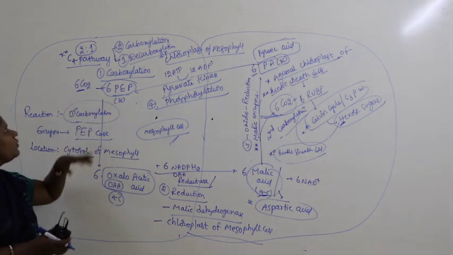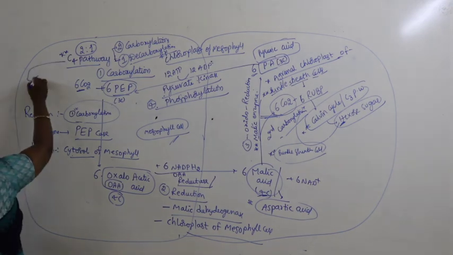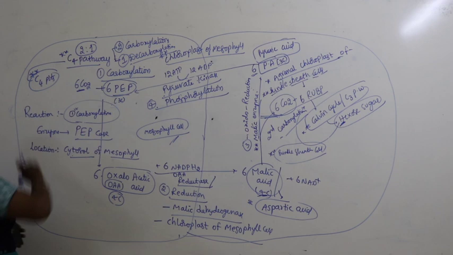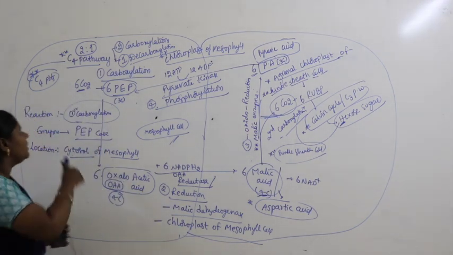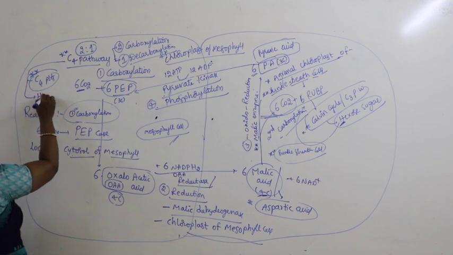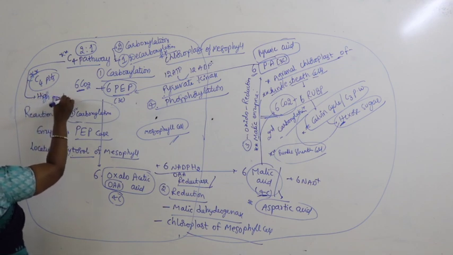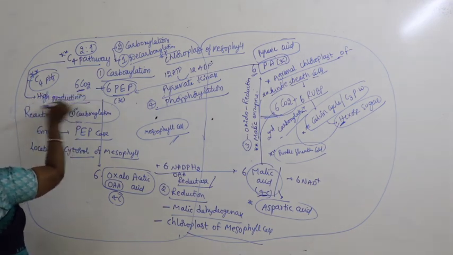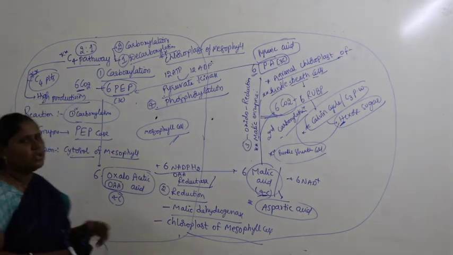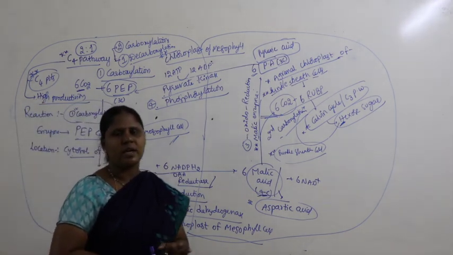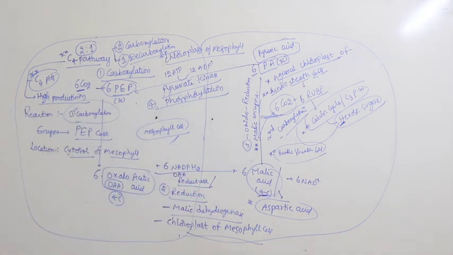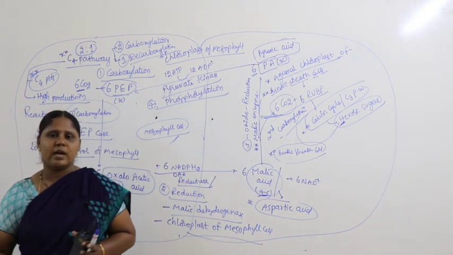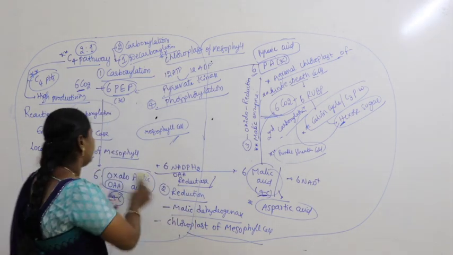It occurs in C4 plants, and such C4 plants are advanced plants which evolve faster when compared with the C3 plant, and they even produce more yield. So we talk in terms of high productivity. Now when we talk about energy consumption and energy calculations, we see very clearly the difference between C3 pathway and C4 pathway.